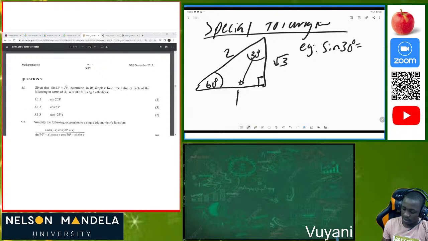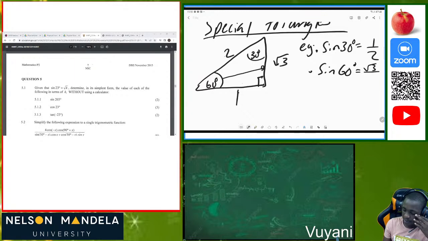What is the opposite of 30? We say that the opposite side of that specific angle. So we know that sine of an angle is the same as opposite over hypotenuse. So what is our opposite side? It's 1 over 2. So if they say number 2, sine of 60 degrees, you do the same thing again. This is the opposite of sine of 60, so it's going to be equal to root 3 over the hypotenuse.